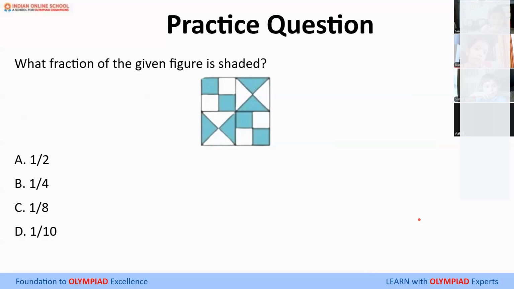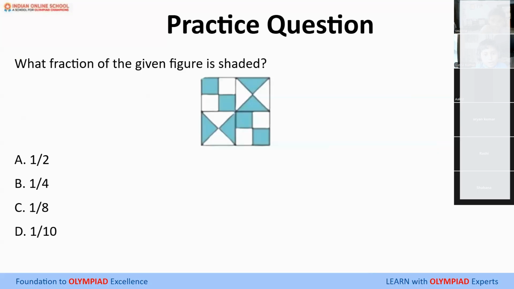One second. I'll ask one by one. Okay, I heard Shaurya saying option A, 1/2, right, Shaurya? Yes, ma'am. Okay. Toshini, do you have your answer? Toshini, you're on mute. Vaishnavi, what's your answer? Toshini, say.